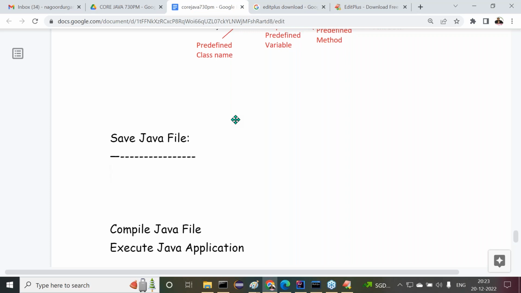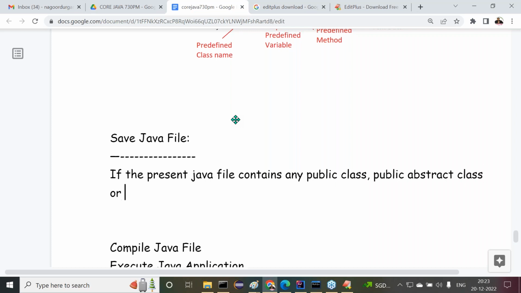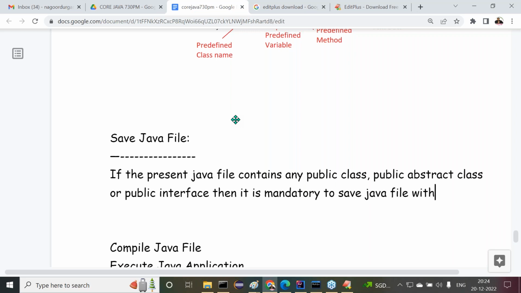Now let me write that point here, so I can give much clarity. Right, sir. Now the point is: if the present Java file contains any public class or public abstract class or public interface, then it is mandatory to save the Java file with the public element name.